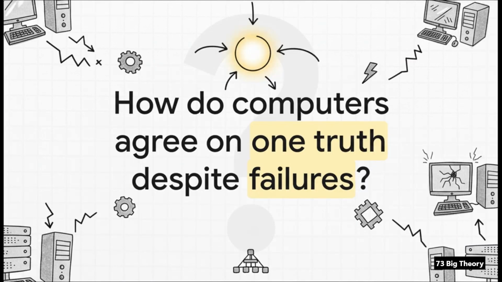We have to start with this really fundamental problem. I mean, think about it. When you have dozens or even thousands of computers all trying to work together, how on earth do you make sure they're all on the same page? How do they reach a consensus on what's true? Especially when you know for a fact that messages will get lost and machines will just crash.